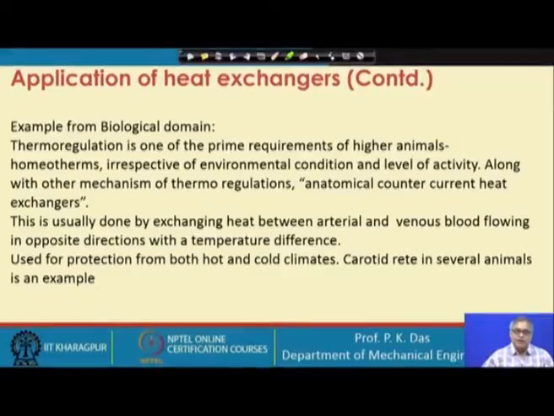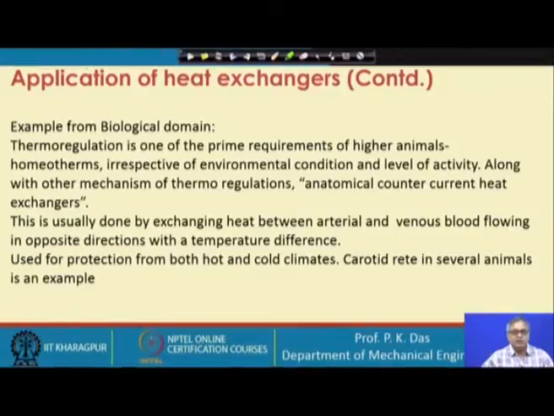If metabolic energy production is high, then the heat which has to be dissipated from the body should also be high. But the heat which has to be dissipated does not depend solely on the organism, it also depends on the environmental condition, because Q is proportional to delta T. And the environmental temperature particularly varies a lot.